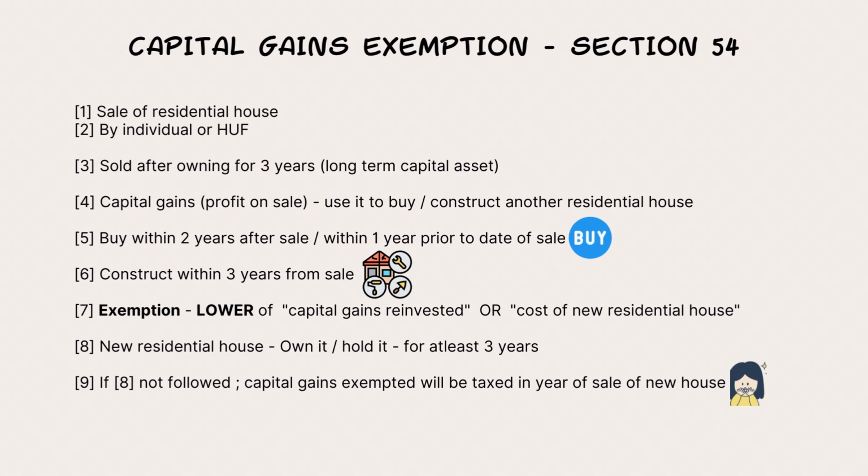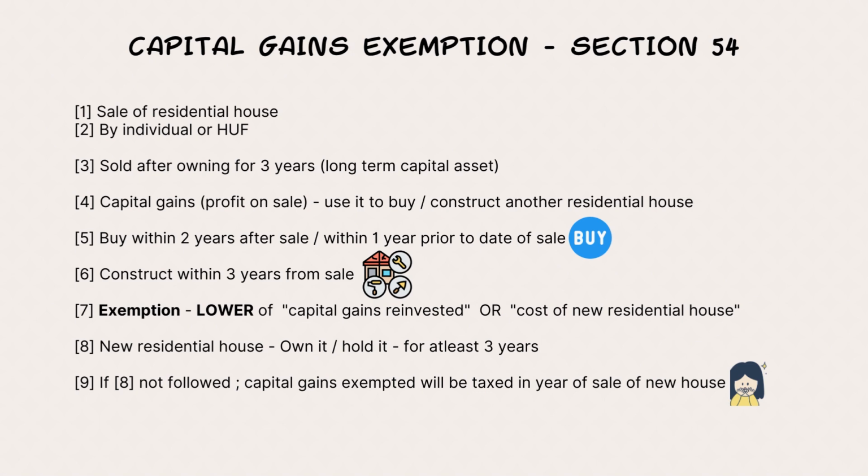So that original residential house that individual had, when he sold it, he got capital gains. If he invests that full capital gains in a new residential house, that full capital gains is exempt. Otherwise, the cost of the new residential house, to that extent, it is exempt. So basically, whichever is lower, capital gains reinvested or the cost of the new residential house, that much is the quantum of exemption.